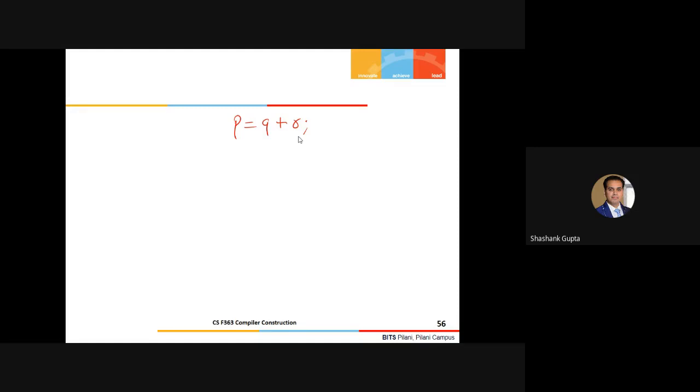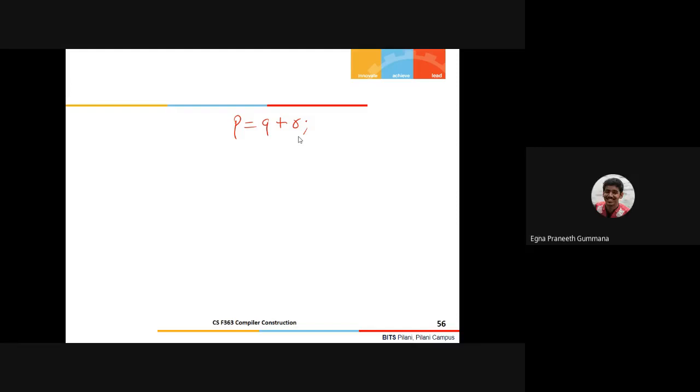We already discussed this part. What will the lexical analyzer do as an output? Sir, it would output the sequence of tokens. It would output the sequence of tokens. Yes. Can you name those tokens right now?